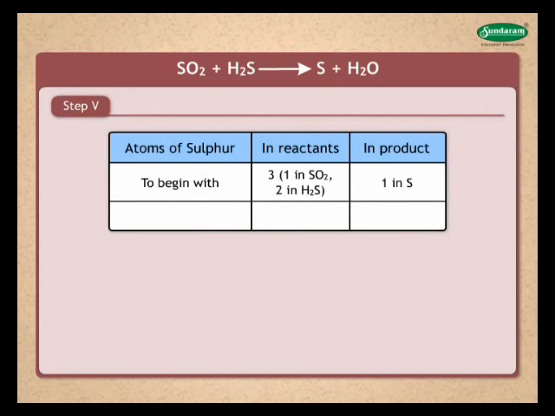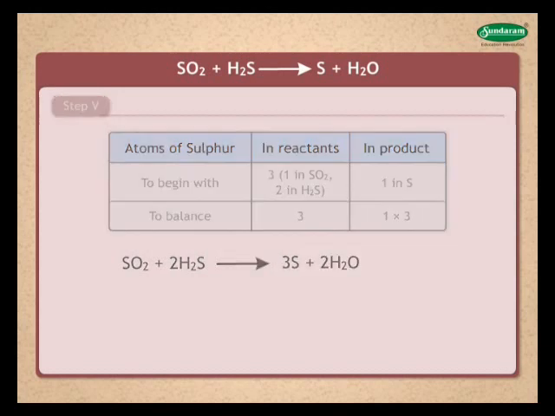In product, there is only 1 in S. We multiply 1 by 3 in right side. To equalize number of sulfur atoms, you can make 3 atoms of sulfur on right side. SO2 plus 2H2S gives 3S plus 2H2O.